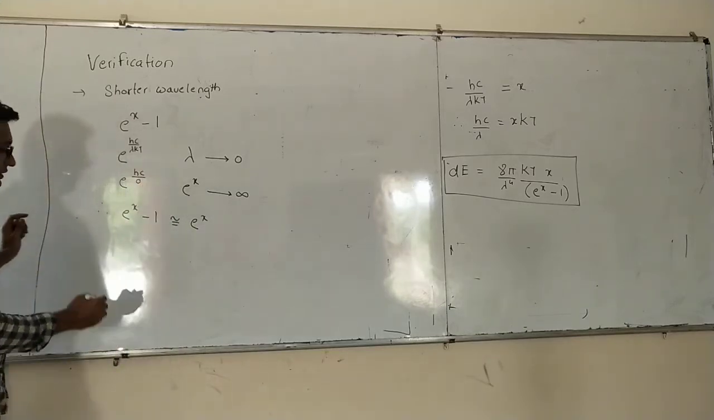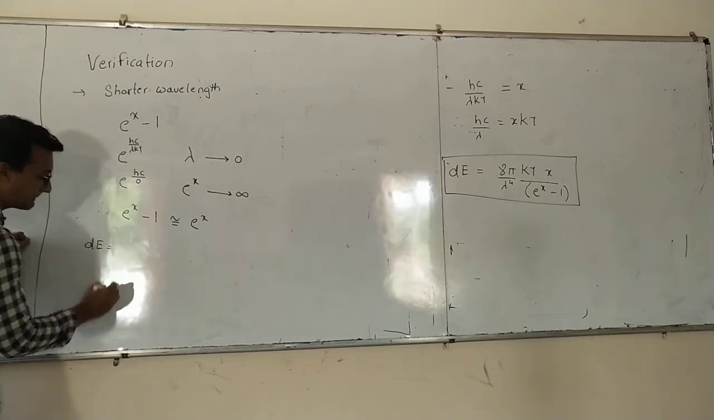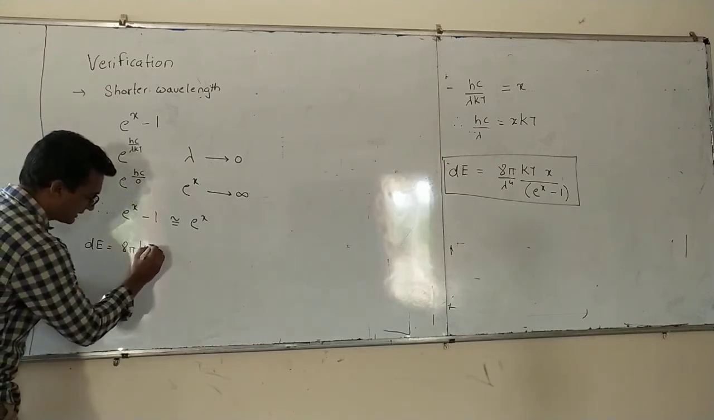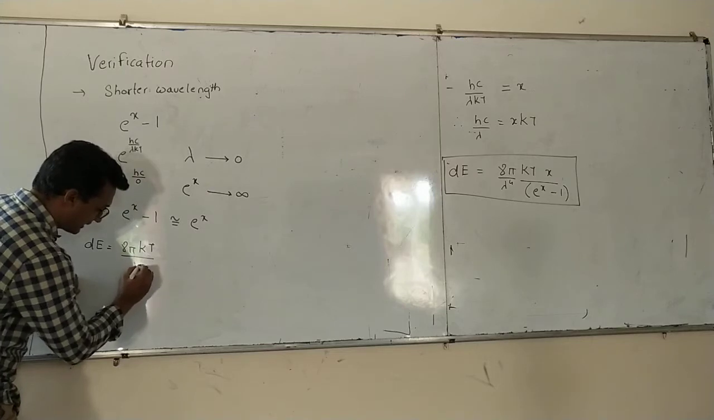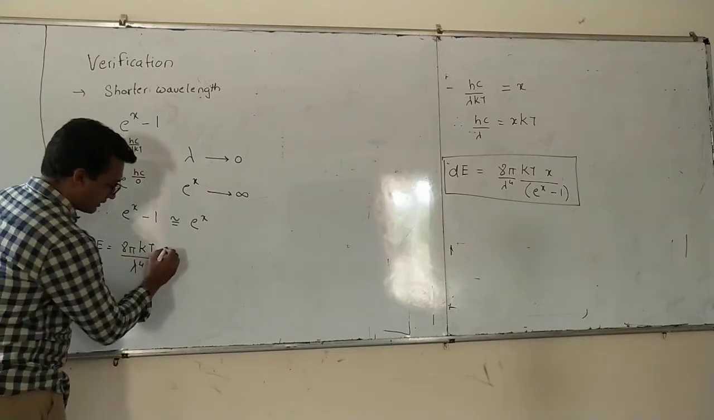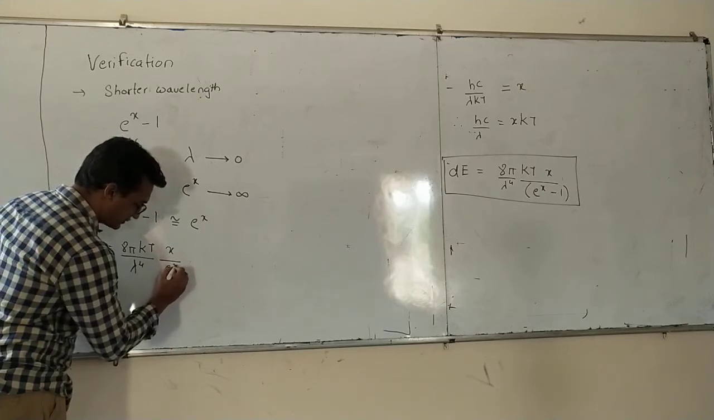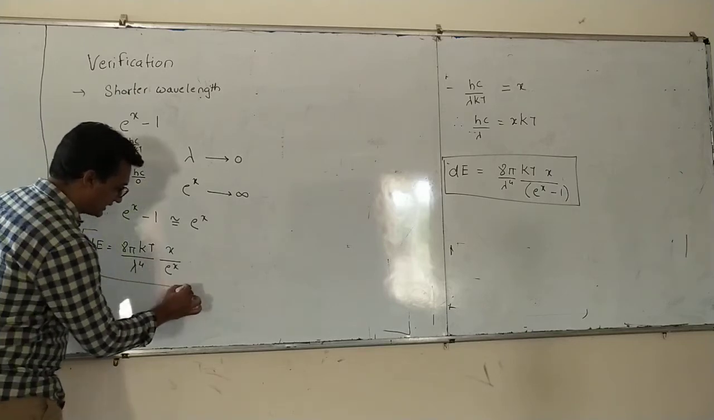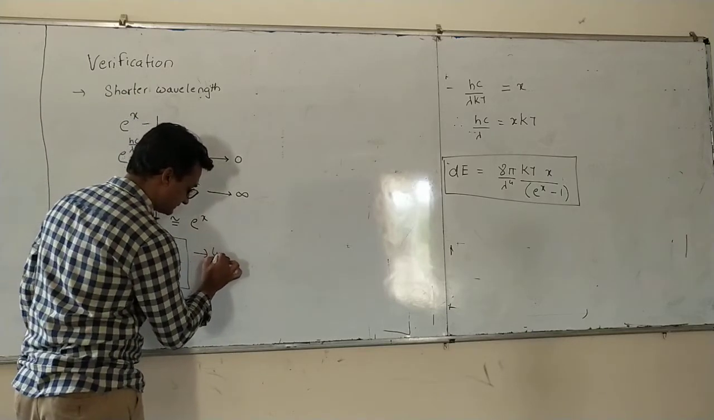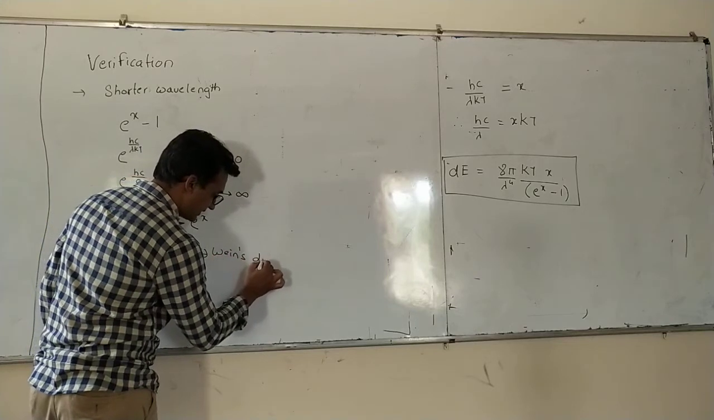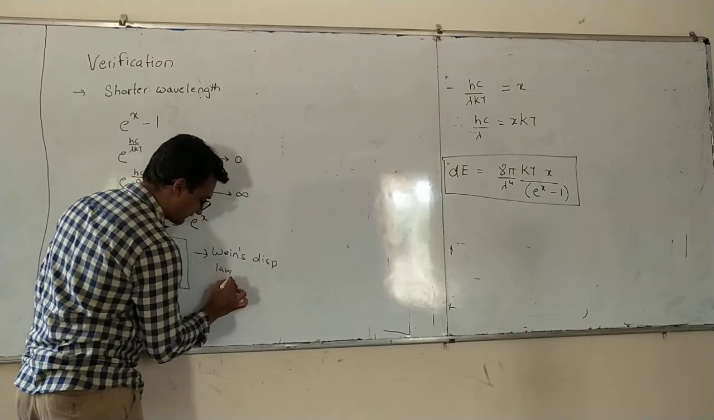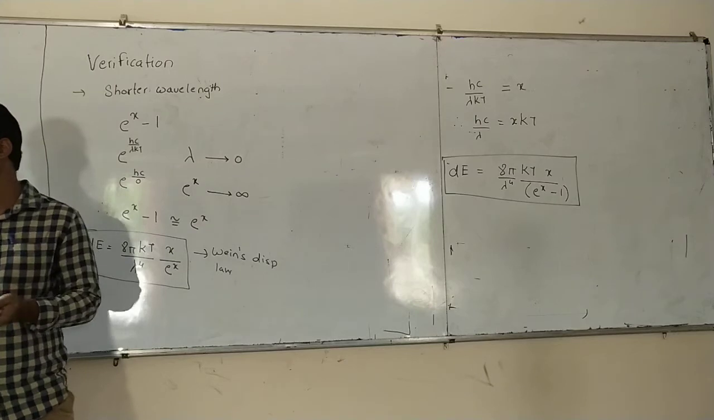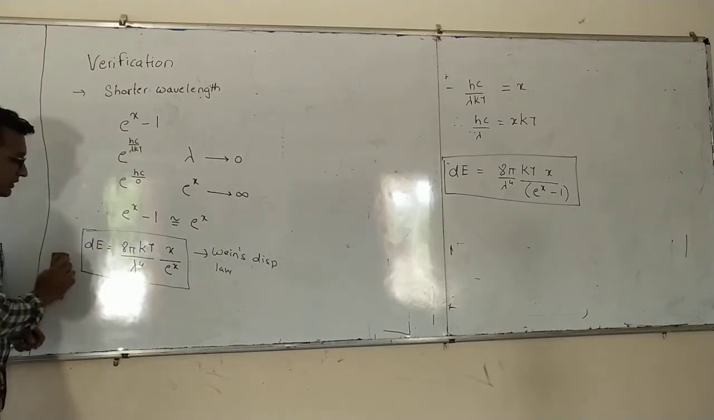We will change this value in the equation. So for shorter wavelengths, the equation will become 8 pi kt divided by lambda raised to 4, x divided by e raised to x. Now this is exactly equal to Wien's displacement law. This is the same equation that is given by Wien's displacement law. So first step of verification is successful. Now we'll see the next step of verification.